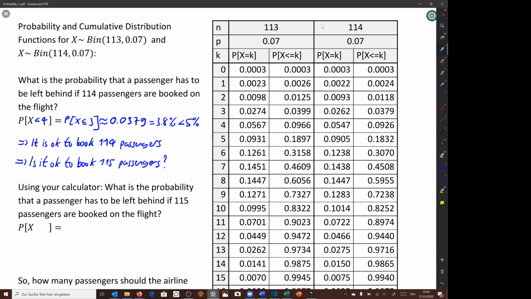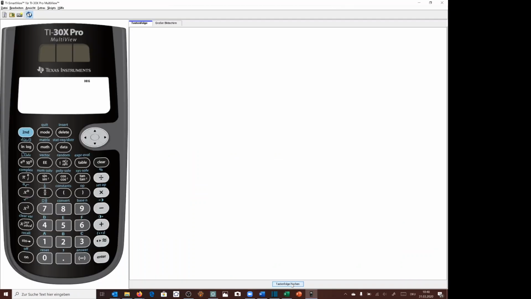Leaving a passenger behind means that there are less than 5 no-shows, or that there are 4 or less no-shows, so the probability of x being smaller or equal to 4. Let us find this probability using the calculator. We need again this distribution. We need the binomial CDF, which is the 5th.